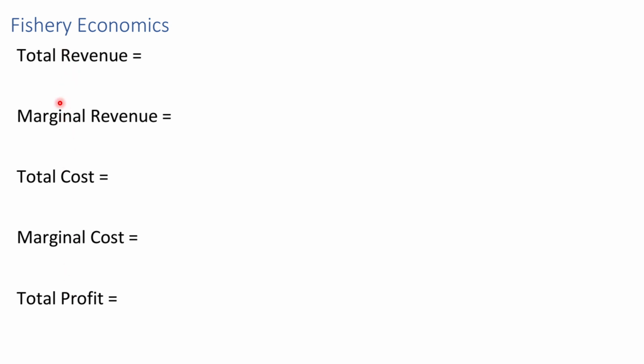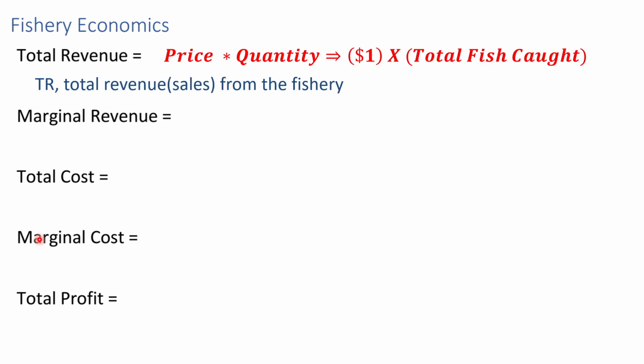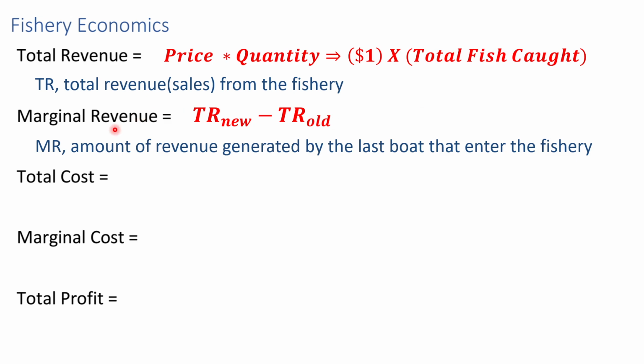Okay. All right. Now, again, before we dive in, we need to do a refresher on some of these definitions. Most of these should look pretty familiar for those of you who have taken micro econ, and if not, that's okay. They're pretty straightforward. So first, total revenue, also known as sales, is by definition price times quantity. For us, it would be very simple: $1 times the total fish caught in pounds. Marginal revenue is the amount of revenue generated by the last boat that enters the fishery.